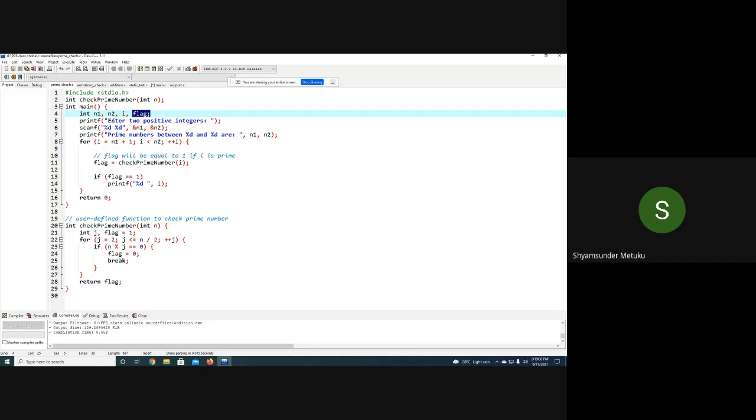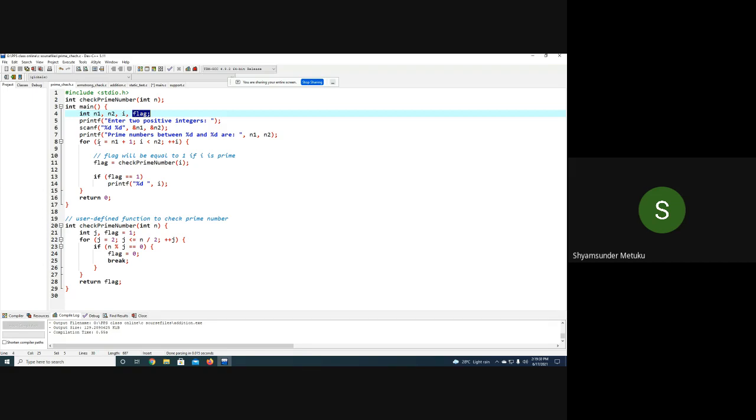So here what I do is enter 2 positive integers. So I might type maybe 2 and 50, for example. So between 2 and 50, whatever prime numbers are there, it is going to print. Here you can see the prime numbers between the given 2 and the given 50 are shown. I'm just using the for loop. The for loop will start from n1.